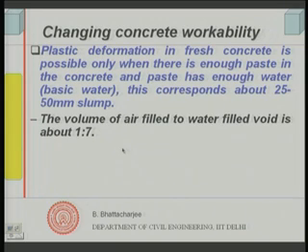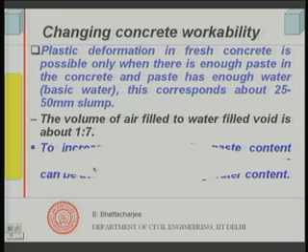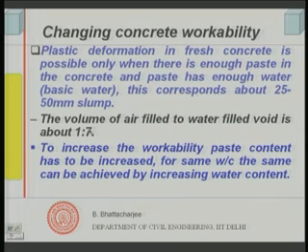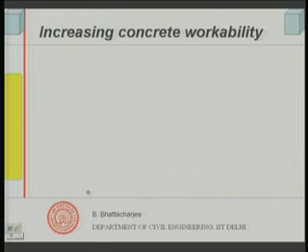And I also already mentioned that the volume of air-filled to water-filled void, in case of a consistent cement paste, is 1:7. I just mentioned it again repeatedly, because consistent cement paste has to be there. To increase the workability, paste content has to be increased for the same water cement ratio, as strength has to be maintained the same. This can be done by increasing water content, and that is what we do in case of mix design.